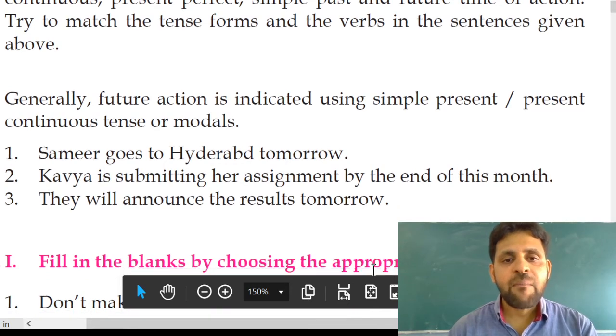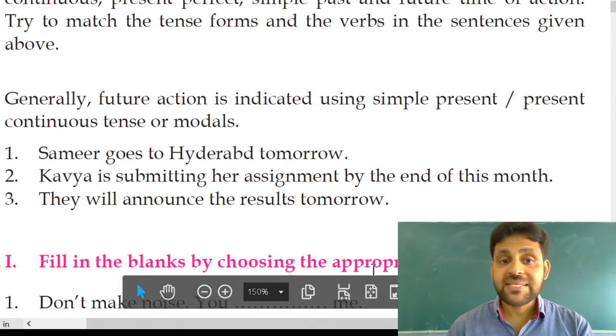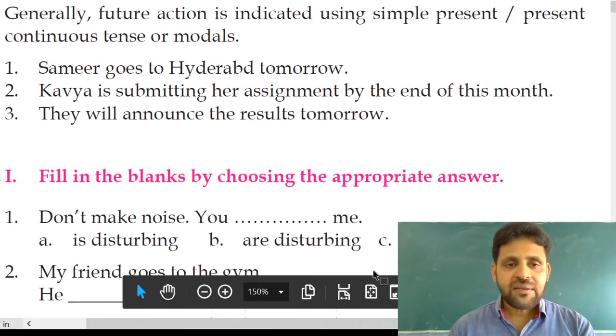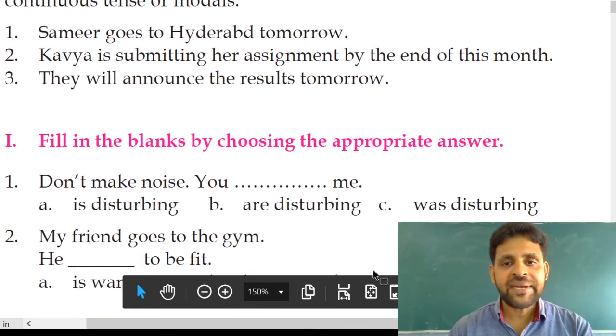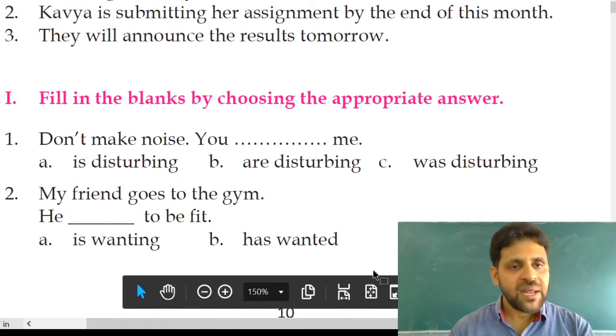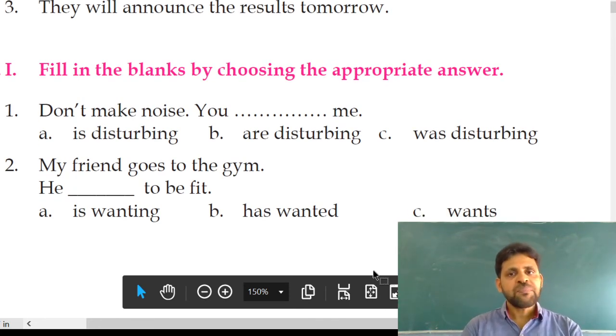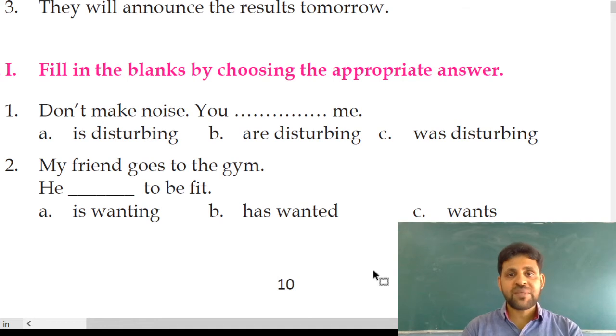Note that the above sentences indicate simple present, present continuous, present perfect, simple past and future time of the action. Try to match the tense forms and the verbs in the sentences given above. Generally, future action is indicated using simple present, present continuous tense or modals. See, I already told you that if you want to convey something about the future action, you just need to add will. Not only by adding will, we can speak about the future.